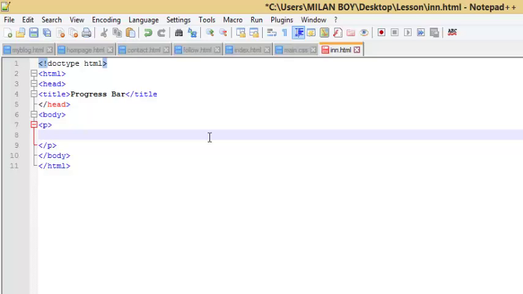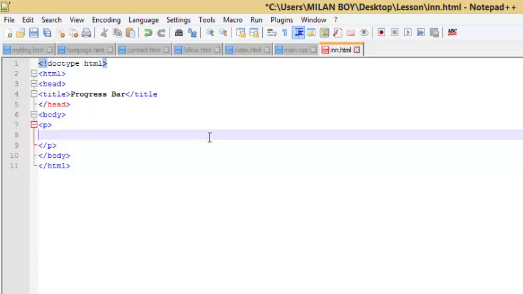The progress element attributes include value and max. Value specifies how much of the task has been completed, and max specifies how much work the task requires in total.